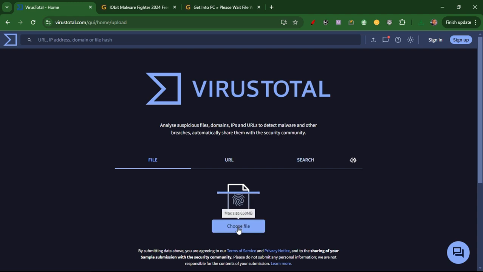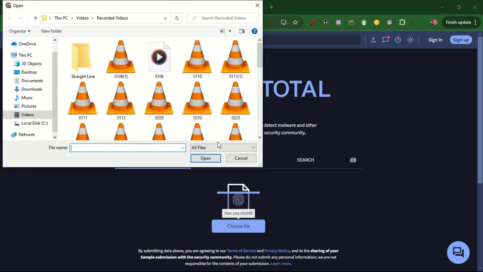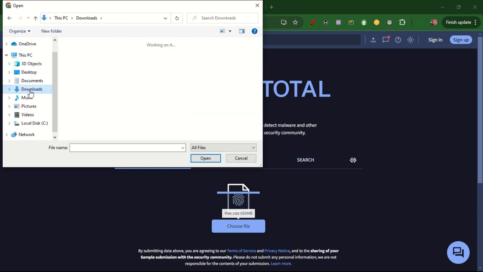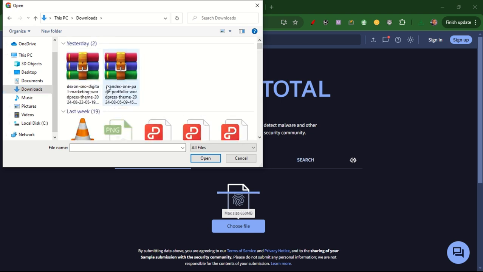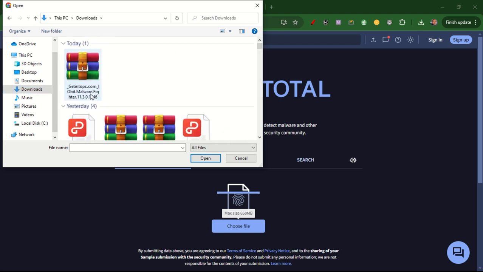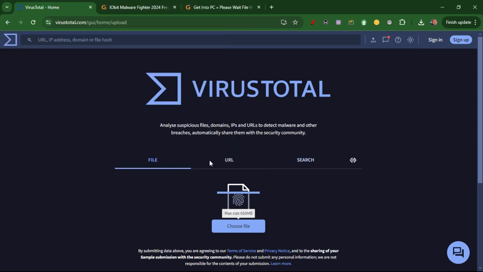I want to upload the file. I just downloaded it. I'm going to choose the file from my computer. Okay, so this is going to be it. Alright, this is the file that I've chosen, and then I'll click on it, and then I'll just click on open.